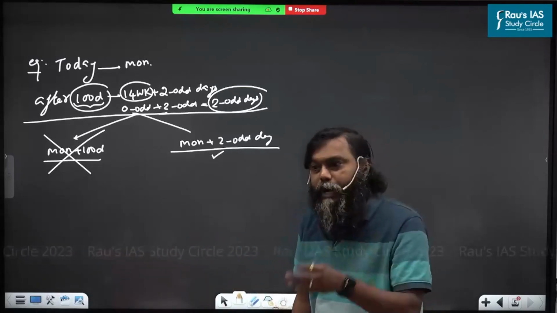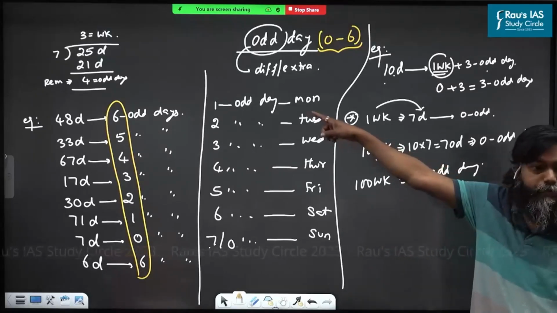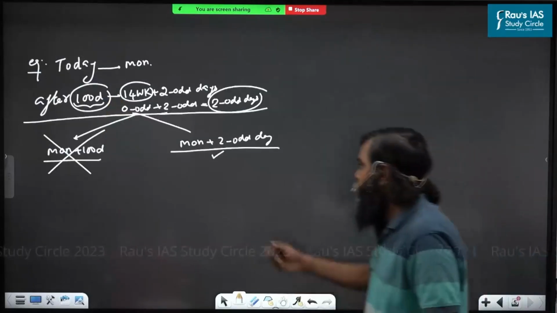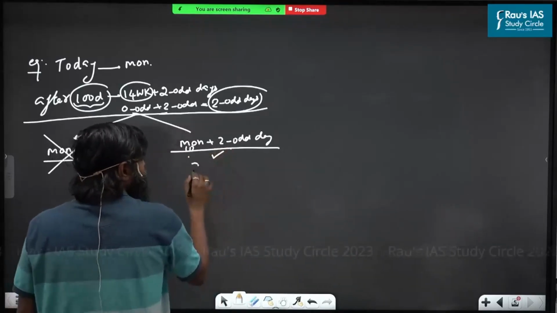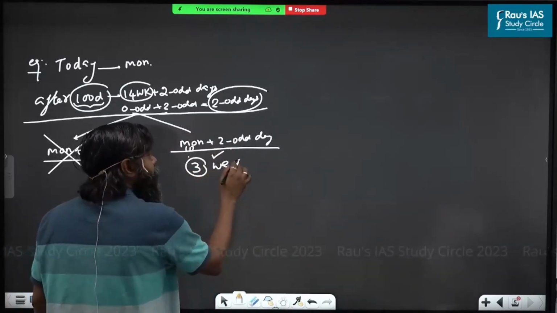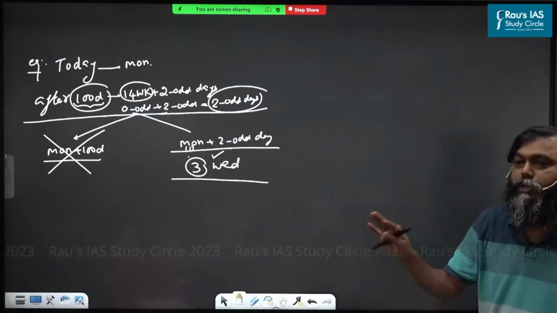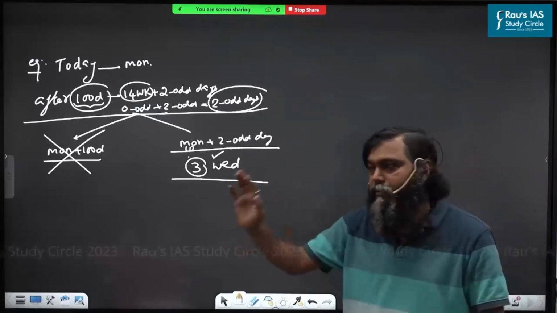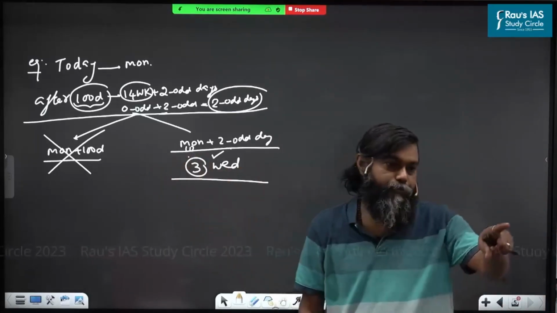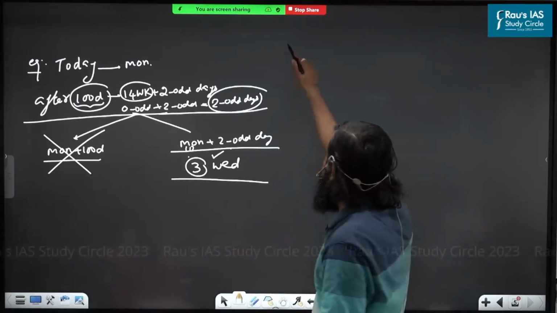So to avoid this type of doubt, Monday means how many odd days? I said 1. Convert into number. Okay, boss? Monday means 1 odd day. 1 plus 2 is 3, so what is the day? That way you will not face the doubt of including or excluding. All understood this? No, sir, I am comfortable. Monday plus 2 means I will write Wednesday. Then no issue. Do you understand this, boss? No, somebody is crying. Listen carefully.